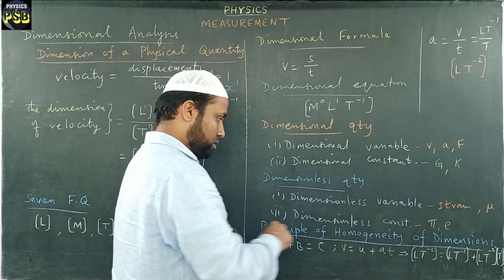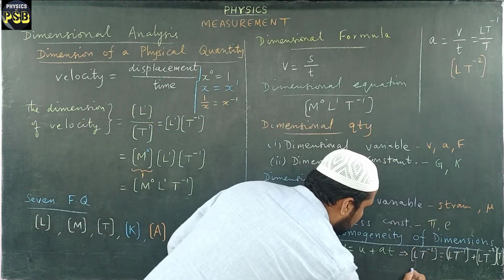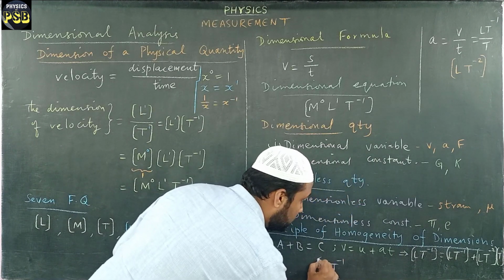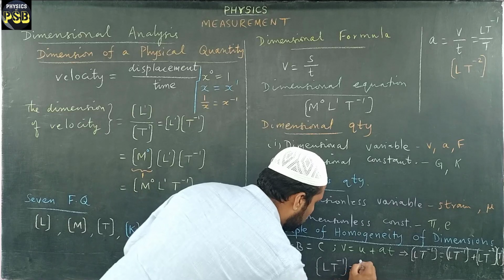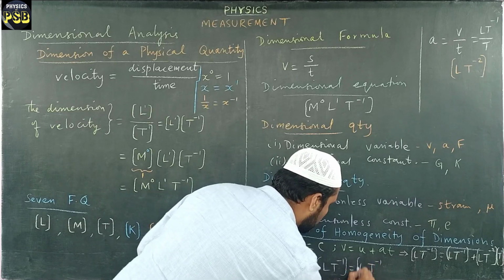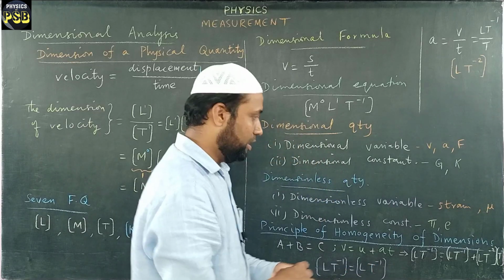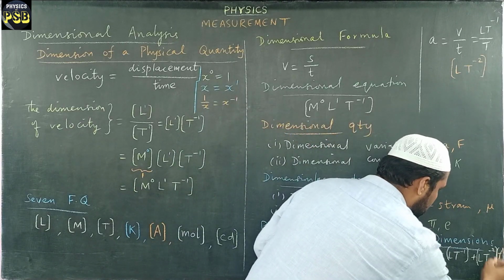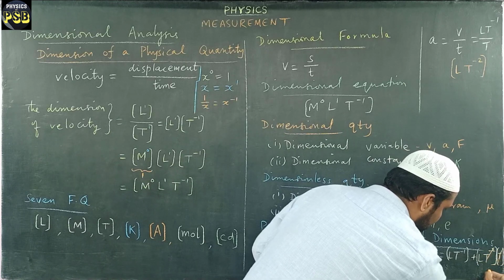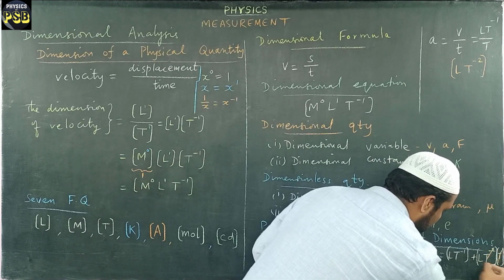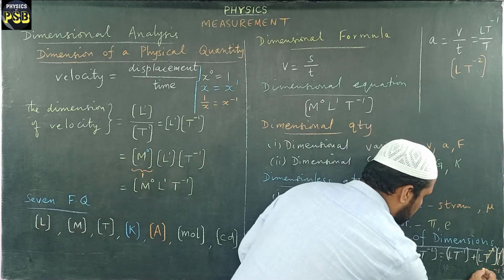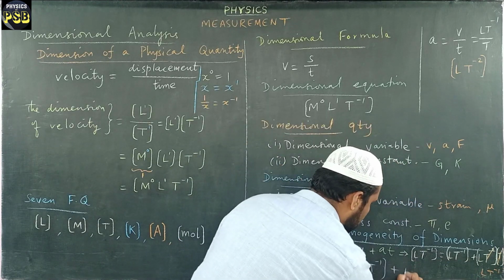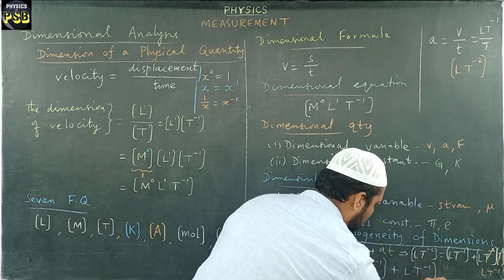So finally we get L T power minus 1 is equal to L T power minus 1 here. This and this get cancelled. In the place of this we have L T power minus 1.